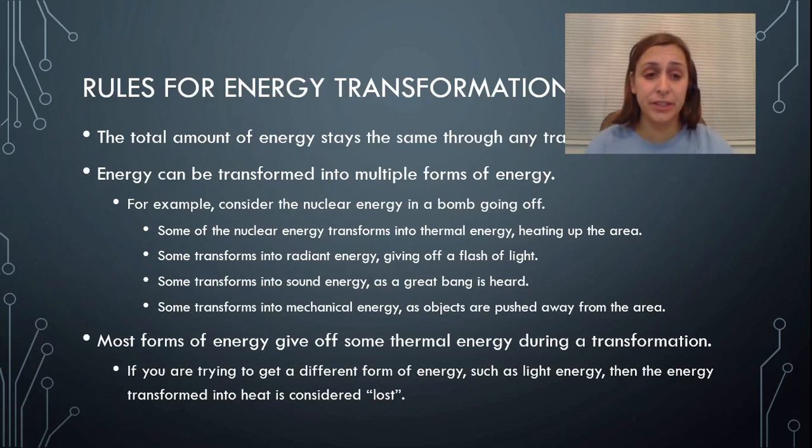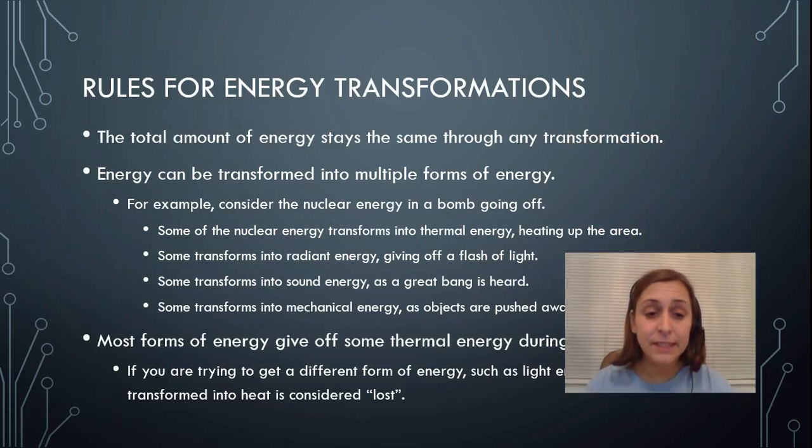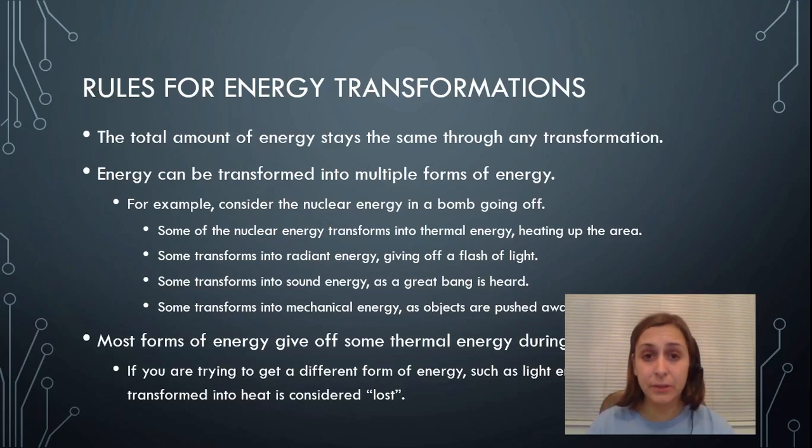Here are some rules for energy transformations. The total amount of energy stays the same through any transformation. Energy can be transformed into multiple different forms of energy. For example, consider the nuclear energy in a nuclear bomb going off. Some of the nuclear energy transforms into thermal energy, heating up the area. Some transforms into radiant energy, giving off a flash of light and other electromagnetic radiation. Some transforms into sound energy as a great banging sound is heard. Some transforms into mechanical energy as objects are pushed away from the area.